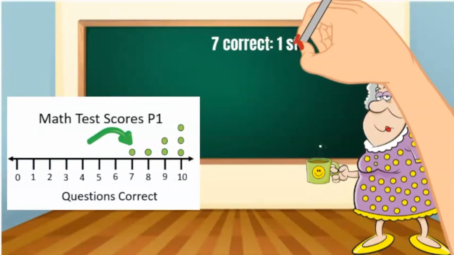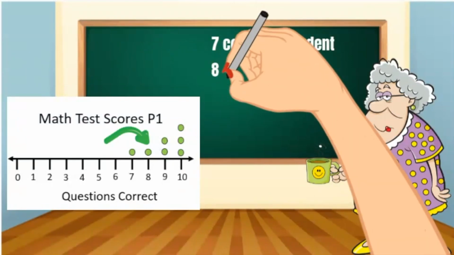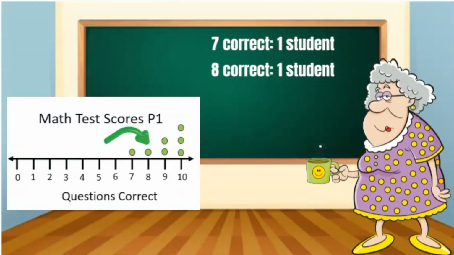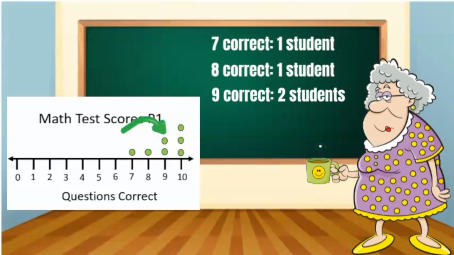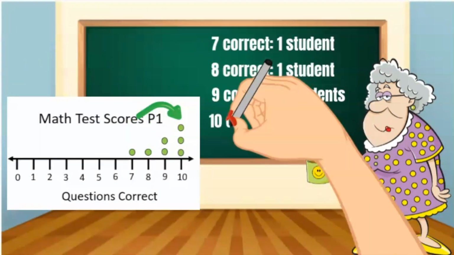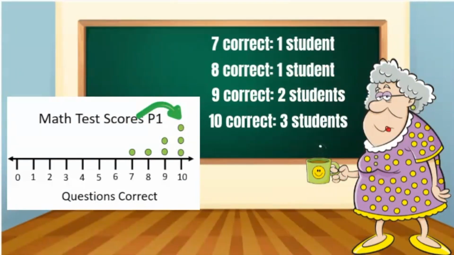7 questions were answered correctly by 1 student. 8 questions were answered correctly by 1 student. 9 questions were answered correctly by 2 students. And 10 questions were answered correctly by 3 students.